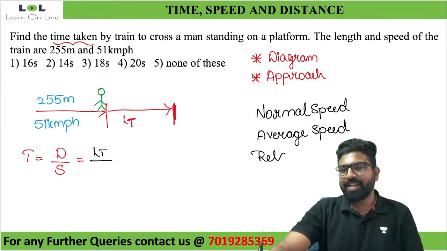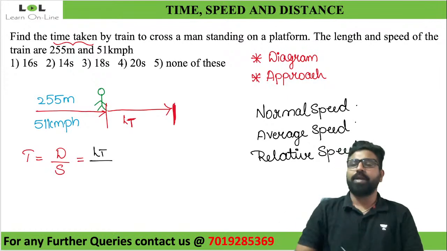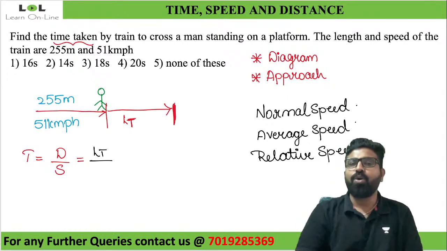How would I get to know what speed I should use? How do I determine this?